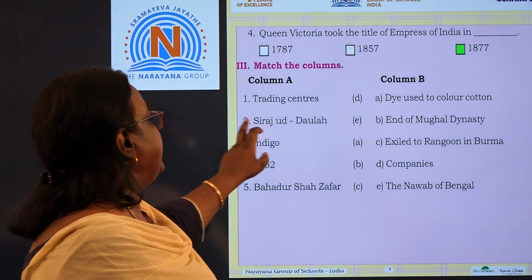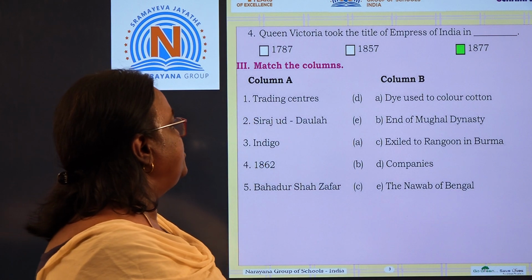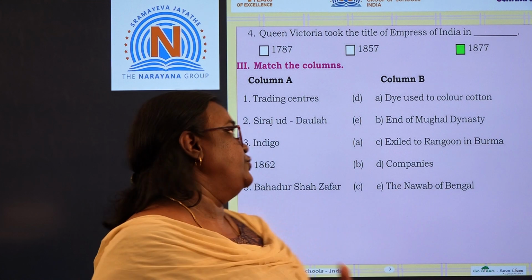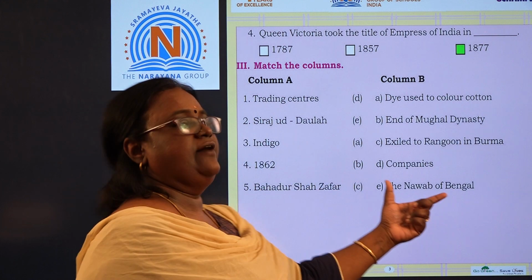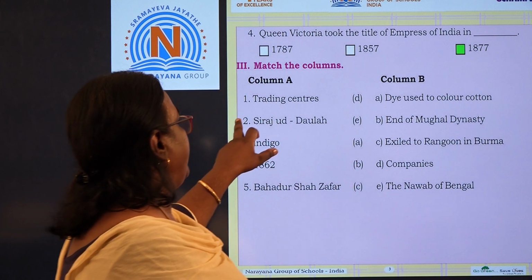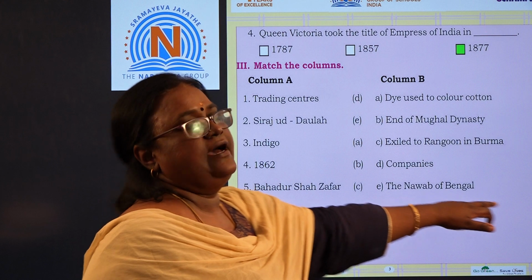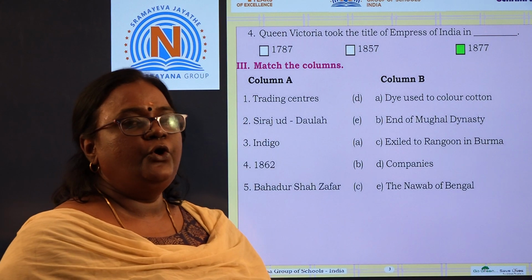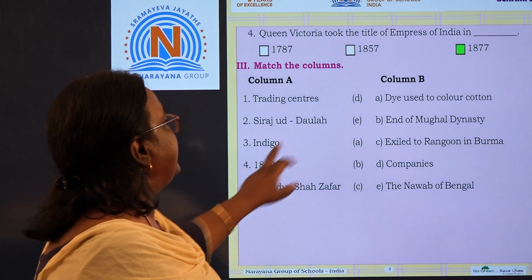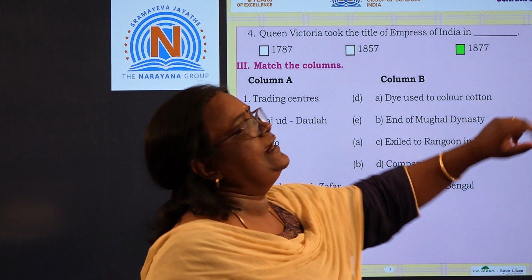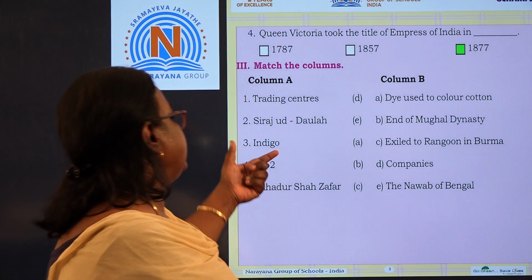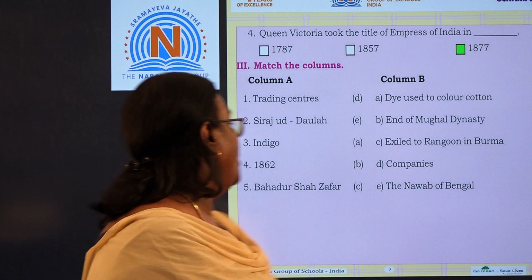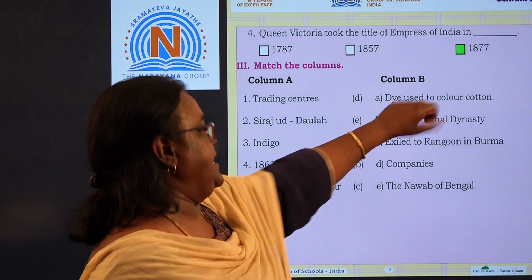Number 2, Sirajuddaulah. Who is Sirajuddaulah? Sirajuddaulah is the Nawab of Bengal. So for number 2, the option is E, the Nawab of Bengal. Number 3, indigo. You all know it is a coloring agent. So what is indigo? A dye used to color cotton. So for 3, the option is A.